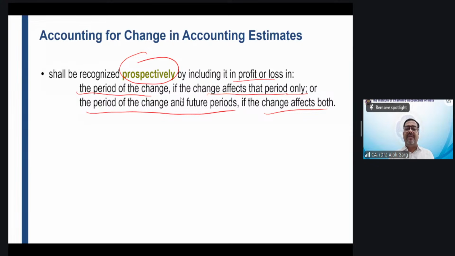Sir, contingent liability is also an estimate. Yes, if you are estimating the contingent liabilities, it is an estimate. Because when you are talking about contingent liability, you are estimating whether it is a possible obligation or a present obligation. So it is likely to be an estimate.